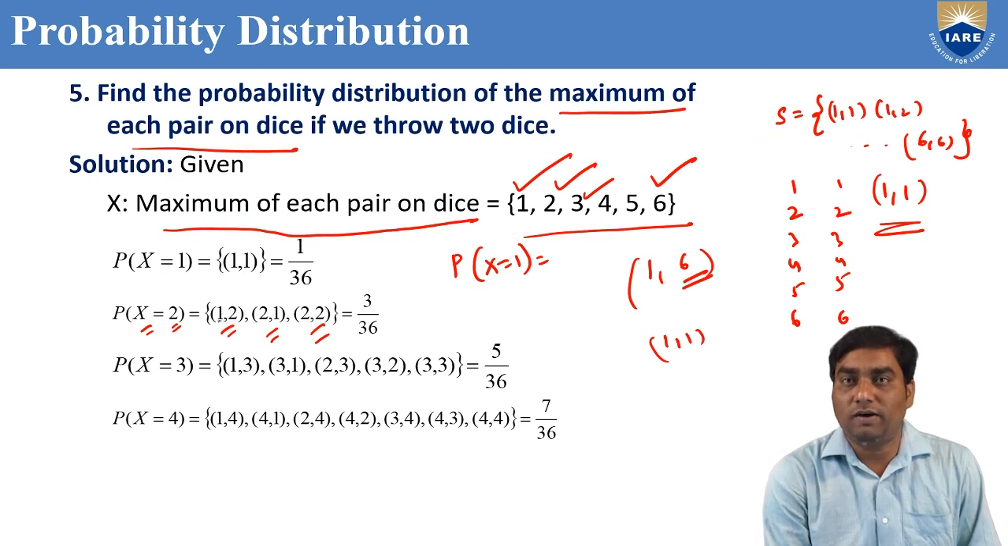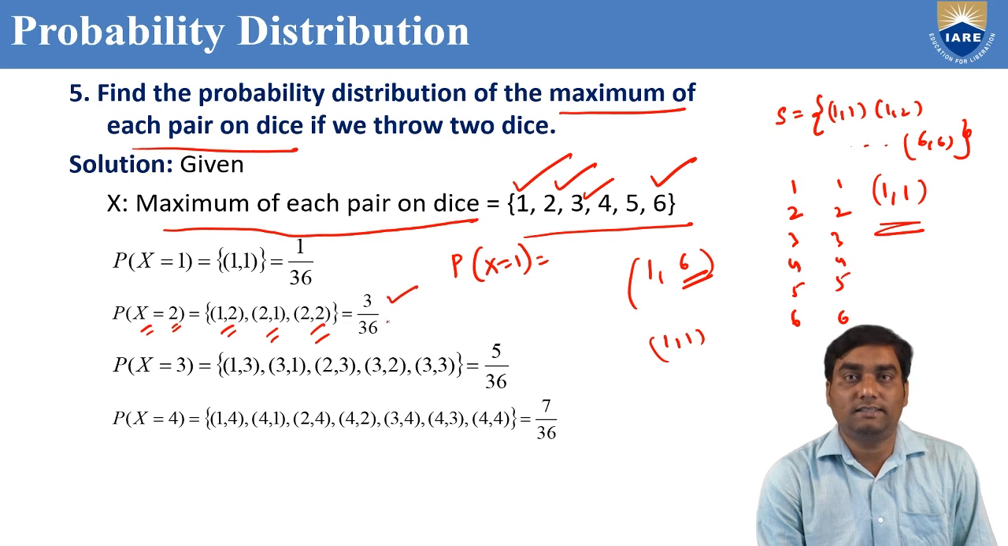In 1, 1, 1 is the maximum, so that is not under 2. That's why it is under probability of x equal to 1 only. So the total number of options is 3, so 3 by 36.